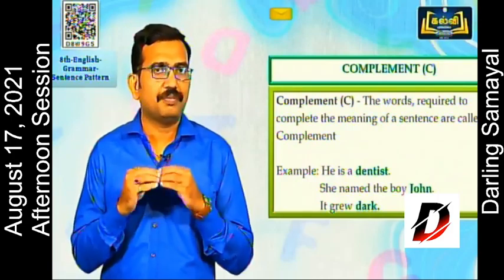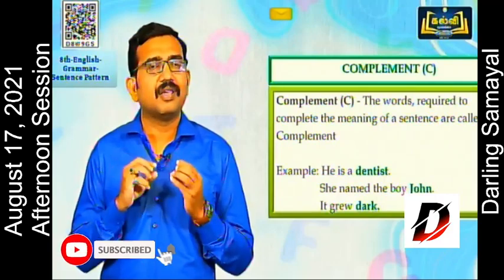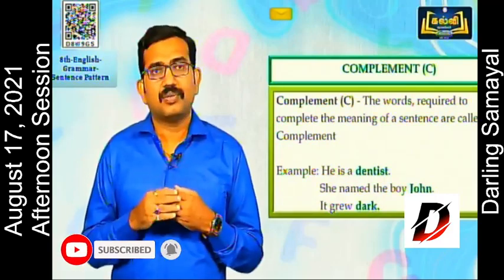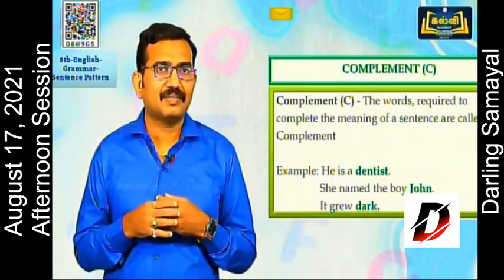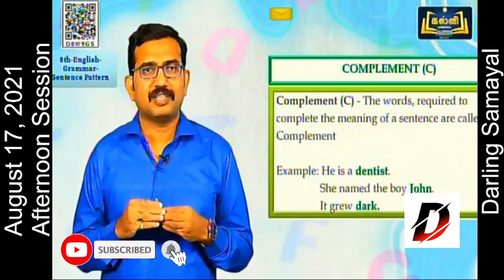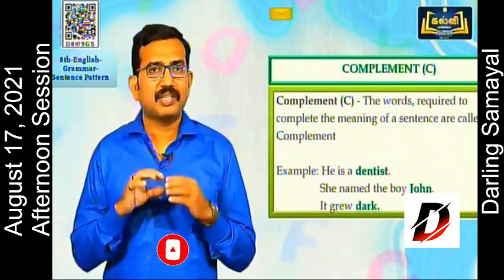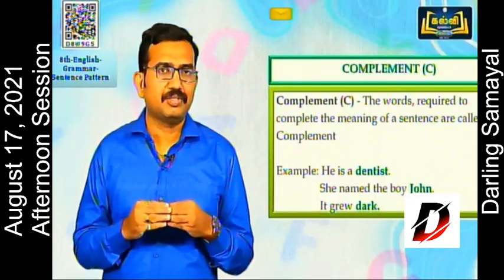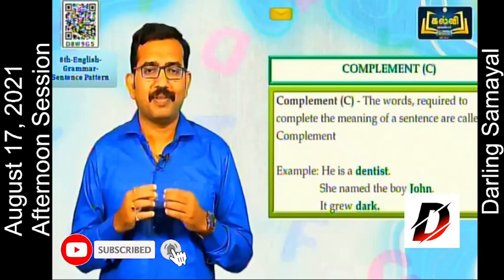You can change the profession: he is a teacher, he is a doctor, he is a scientist, he is a news reader, he is an anchor, he is an engineer, like that. Anything which comes after the auxiliary verb is, if we remove that part, the sentence won't be complete. So the part which completes the sentence is the complement.